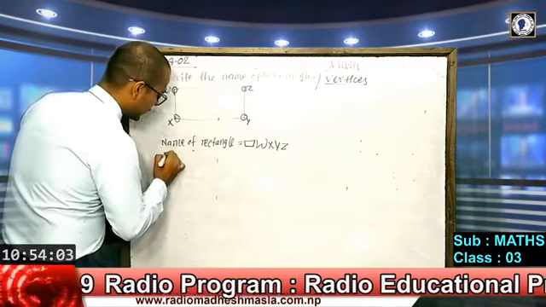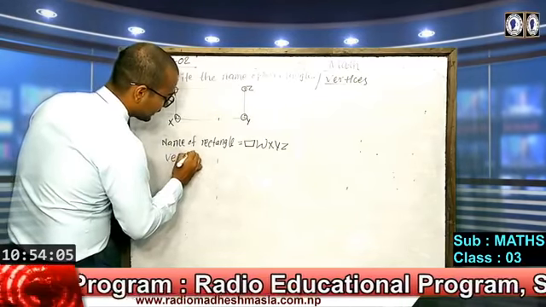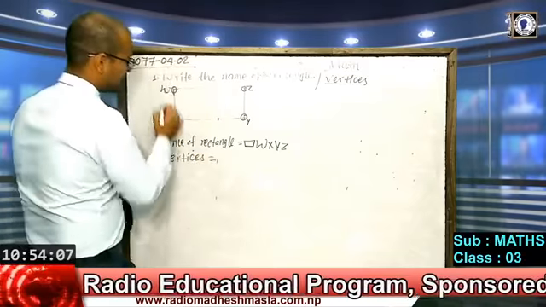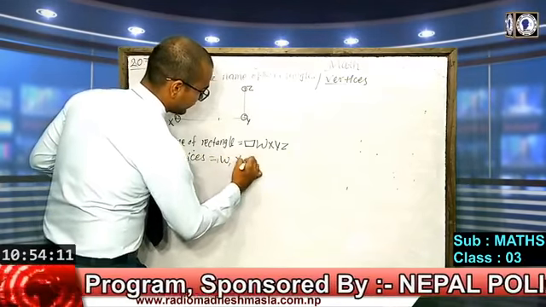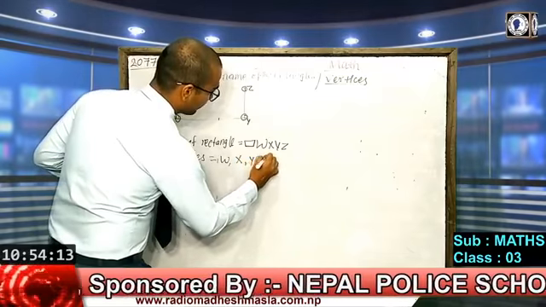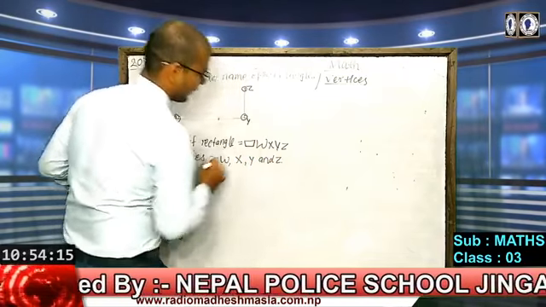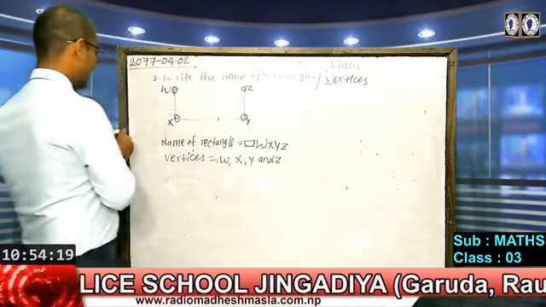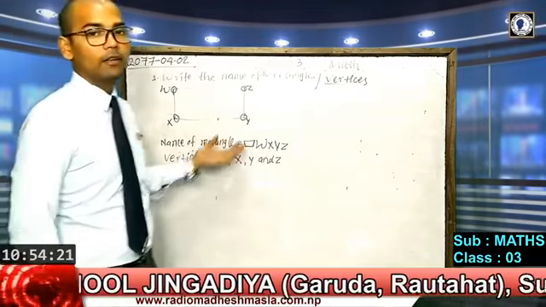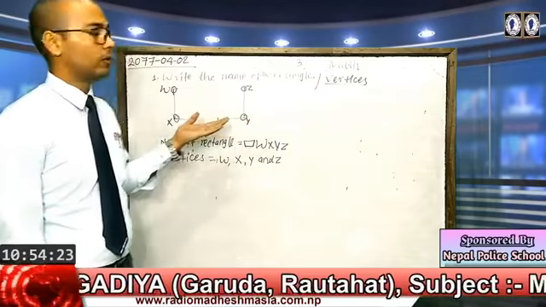So their vertices are, we can write here, first W, then X, then Y, then Z. So these W, X, Y and Z are the vertices of this rectangle.